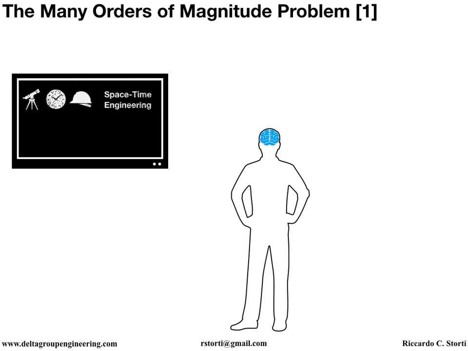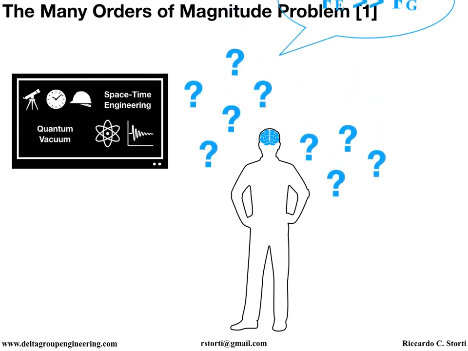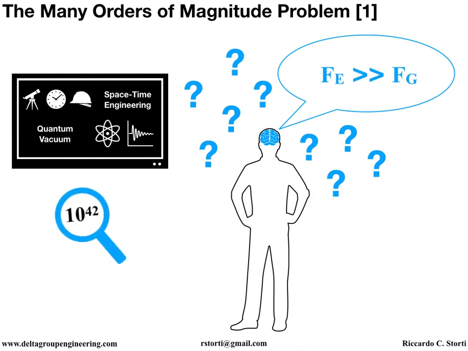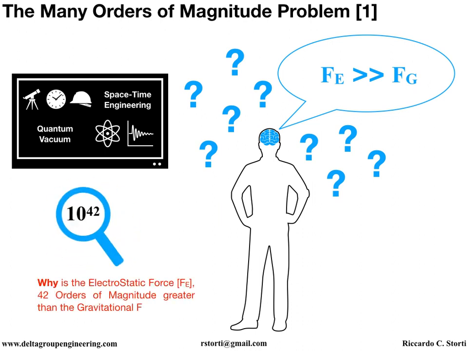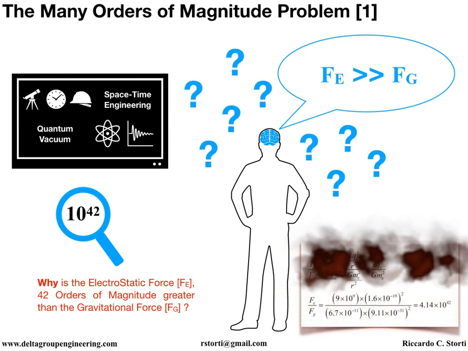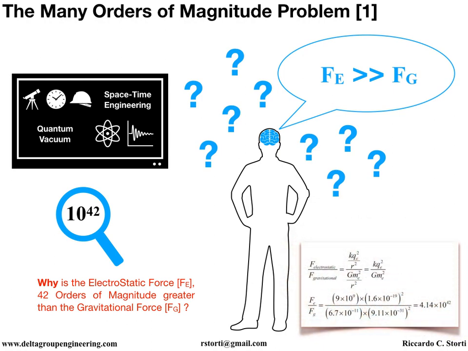One of the longest-standing questions in physics is, why is the electrostatic force 42 orders of magnitude greater than the gravitational force? This is known as the many orders of magnitude problem. In this episode, we shall develop an explanation for this phenomenon, based upon the quantum vacuum's perception of each force. In our analysis, we utilize the quantum vacuum as the basis for comparison, rather than the traditional approach of a direct force comparison. This leads to the conclusion that the quantum vacuum perceives a 90-degree phase difference between these forces, yielding the well-known 42 orders of magnitude separation.